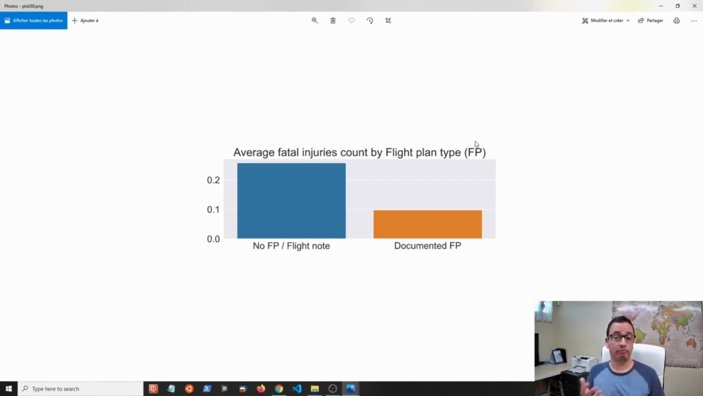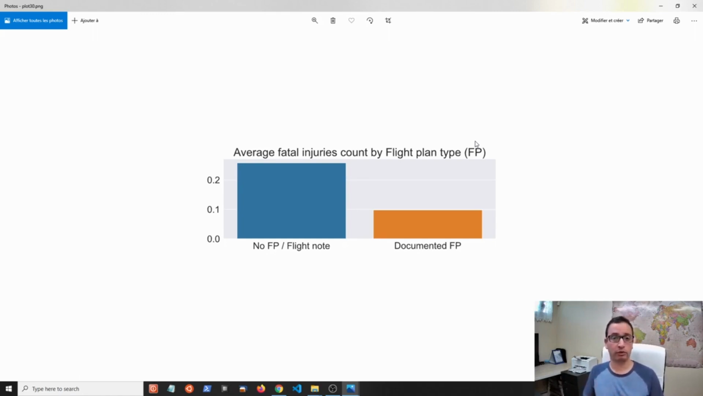And my question was, is this helping safety? And the answer is yes, because as you can see in the histogram, it is three times more likely to have fatal injuries or deaths in flights without a flight plan, or using a flight note, which is just information that a pilot shares with his own company, family or friends, but not with NAV Canada.